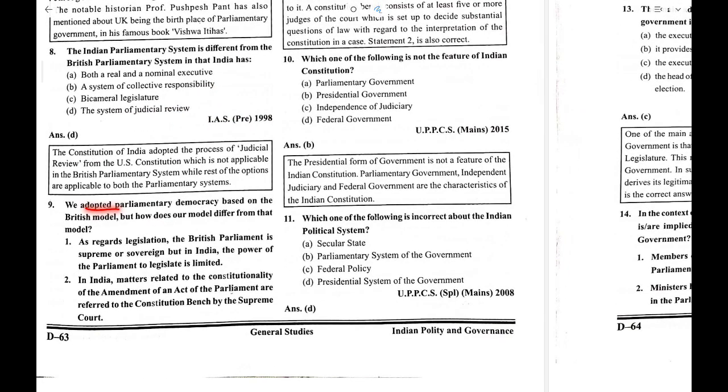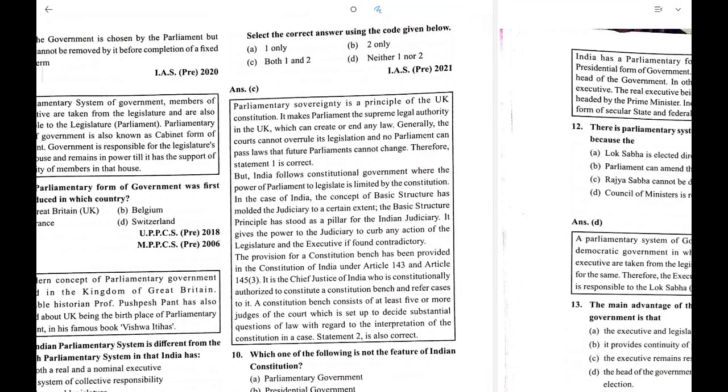Now we adopted parliamentary democracy based on a British model, but how does our model differ from that of the British model? As regards legislature, the British parliament is supreme or sovereign, but in India the power of parliament to legislate is limited. Absolutely correct. What limits it? That is the basic structure of the constitution. Now in India, matters related to the constitutionality of the amendment of an act of the parliament are referred to the constitution bench by the Supreme Court. Absolutely correct. So both A and B are correct.